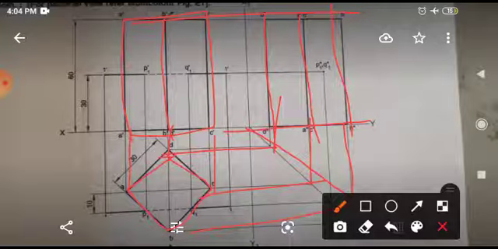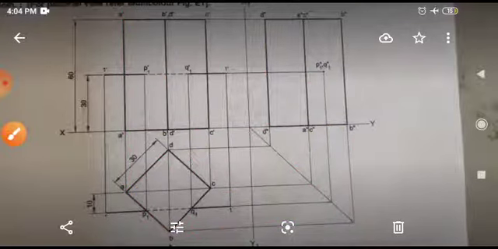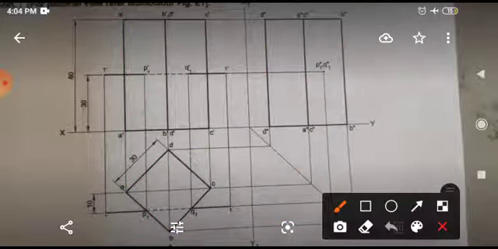In this way you will be able to complete the orthogonal views of this. Okay, up to this everyone can draw. Okay, now what next to be done? As they have told you, you have to draw a line which is 30 mm high.